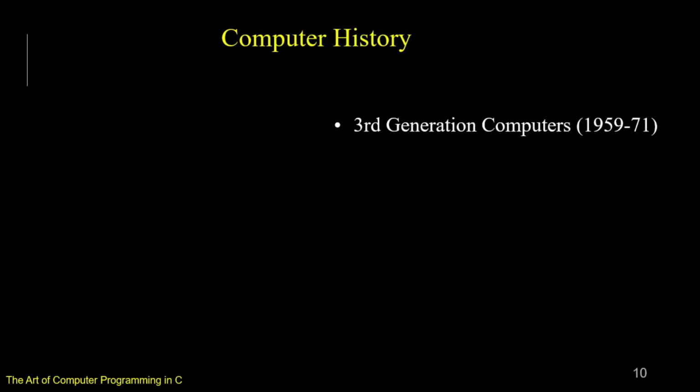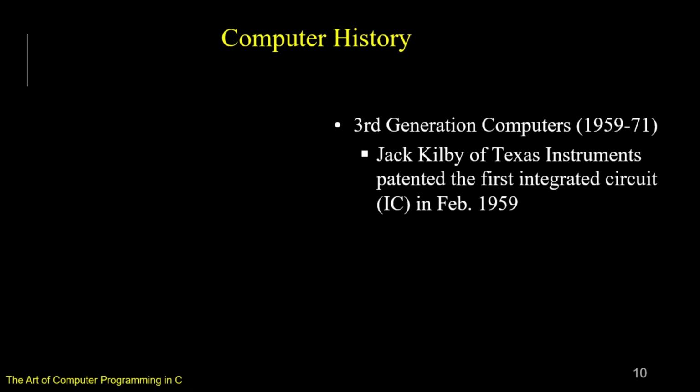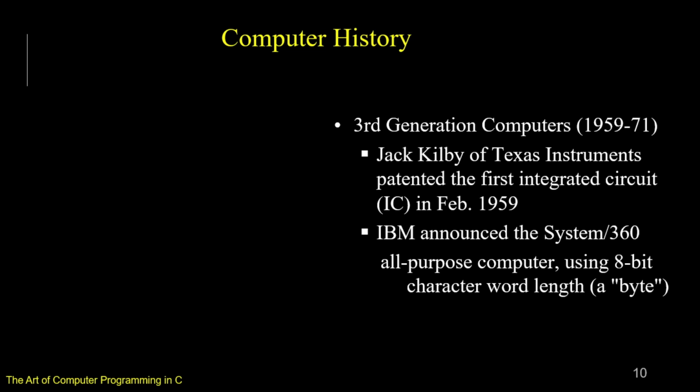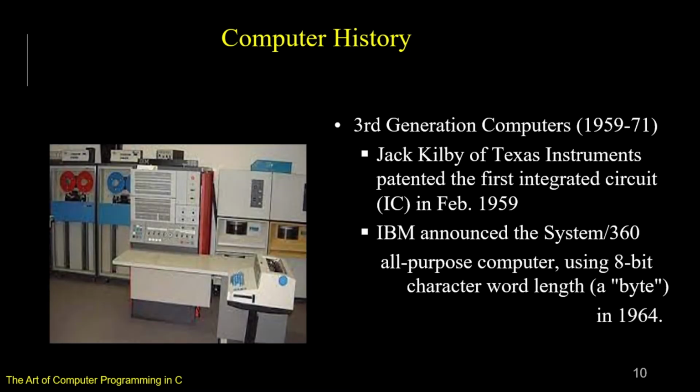Third generation of computers: Jack Kilby of Texas Instruments patented the first integrated circuits, IC, in February 1959. IBM announced the System 360, the mainframe, which became very popular, IBM 360. All-purpose computer using 8-bit character word length. A byte was the character word length in 1964. This was that IBM 360 machine at the time, 1964, and there were a series of computers belonging to IBM 360.